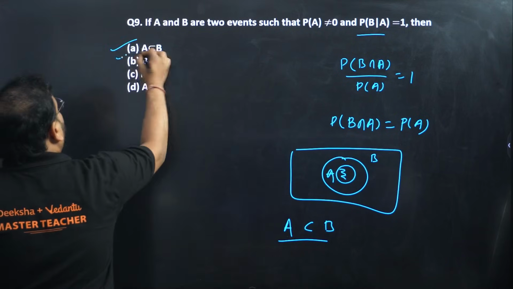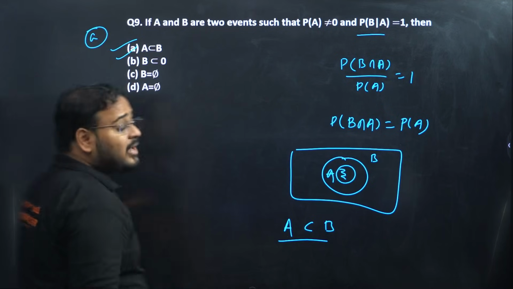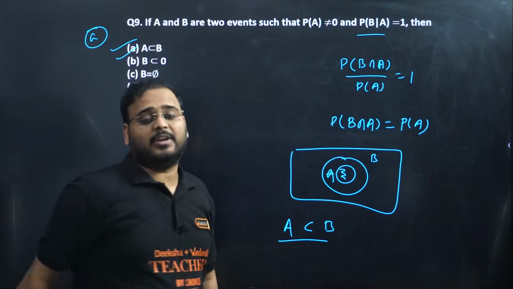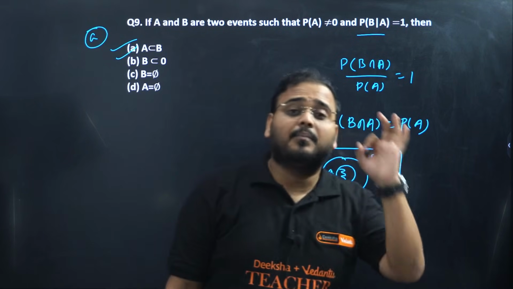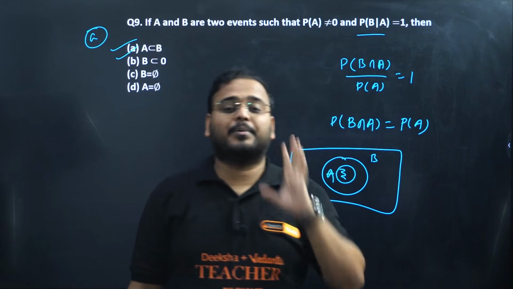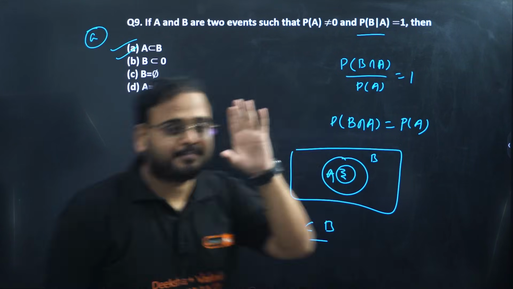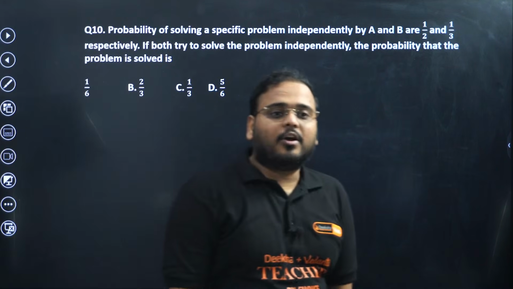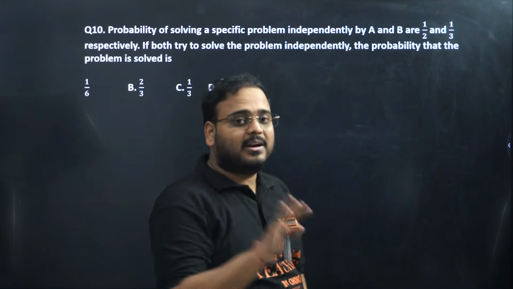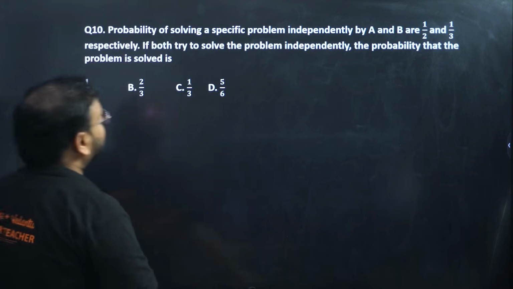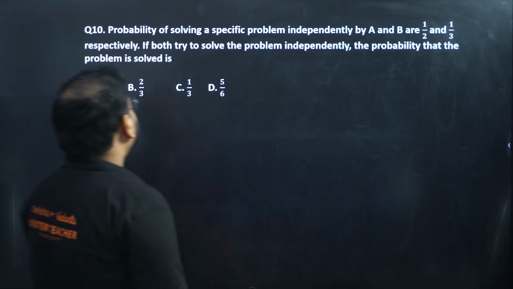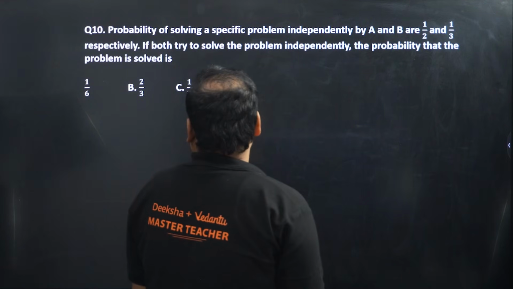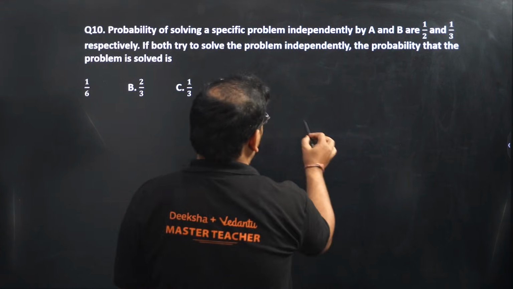Answer is option A. Didn't I tell you that I will cover everything which is there in your syllabus with these questions that I've taken today? These are the PYQs and the most expected questions for your preparation of chapter probability. Next, 10th one. The probability of solving a specific problem independently by A and B are 1 by 2, 1 by 3 respectively. If both try to solve the problem independently and the problem is solved, okay?